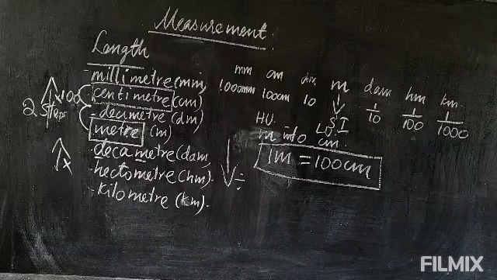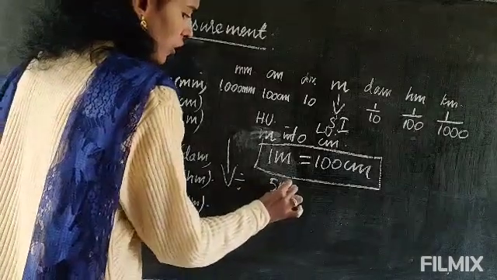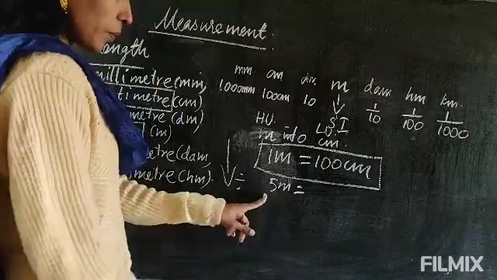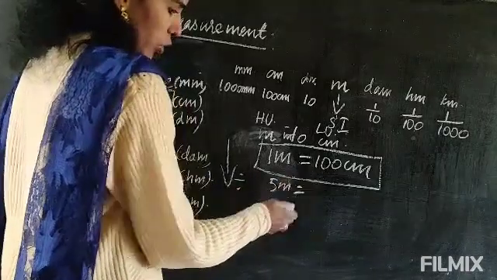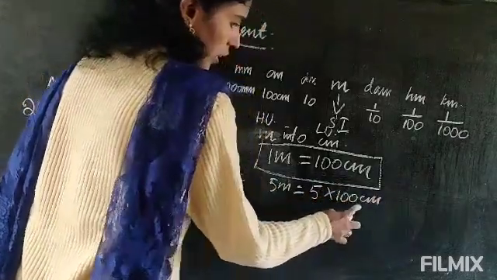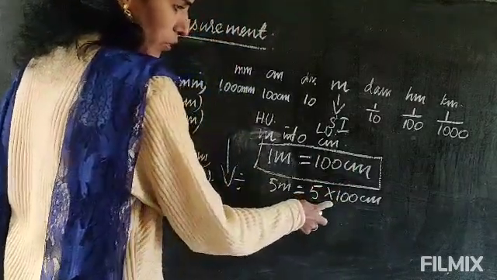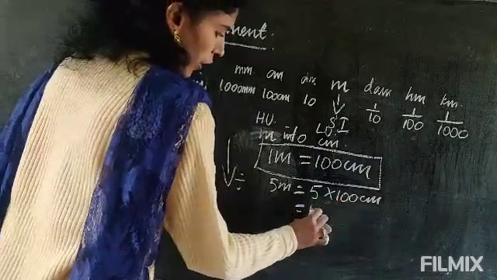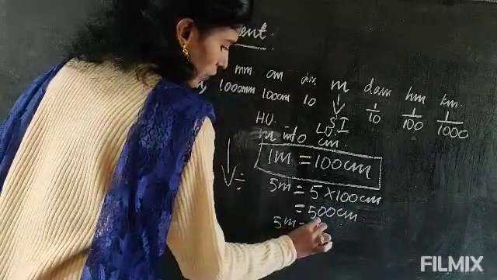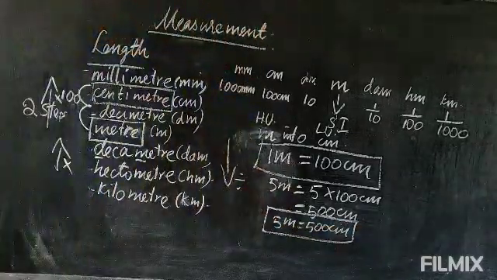Okay, now we will do the sum with this. Suppose it is given 5 meter, you have to convert into centimeter. So 1 meter is 100 centimeter. So 5 meter will be 5 into 100 centimeter. Here you will write centimeter. From the formula, whatever number is given, you multiply by it. So it will be 5 into 100, 500 centimeter. So the answer is 5 meter equal to 500 centimeter. This is the way how to convert.